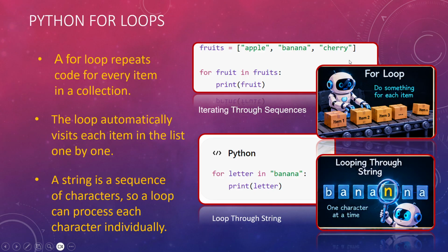So now next is looping through a string. This also I have shown you. A string is also a sequence of characters, so you can loop through each and every character using the membership operator, and it prints one character at a time, correct? So this loop automatically visits each item one by one. Remember that. Since a string is a sequence of characters, a loop can process each character individually, correct?